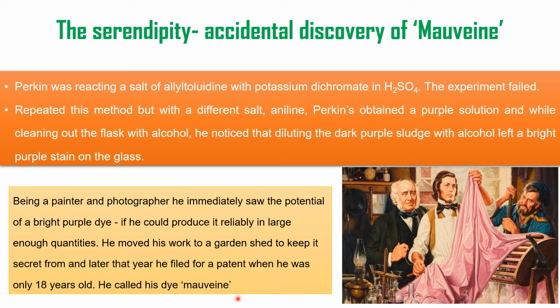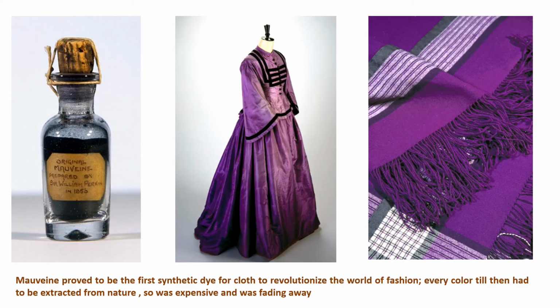he kept experimenting with his friends, even his brother, and they tried to dye silk and other fabrics with this purple stain, and they even approached several other manufacturers of the dye to fulfill their dream. This is one sample bottle in which his dye was kept.